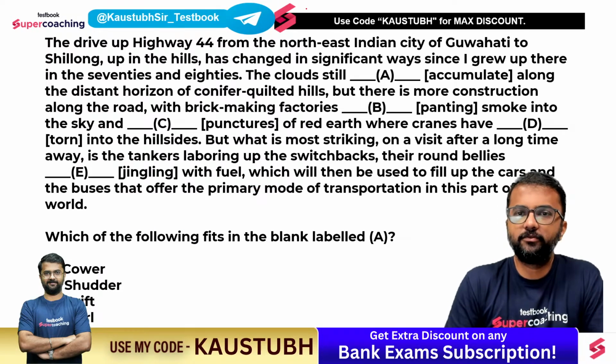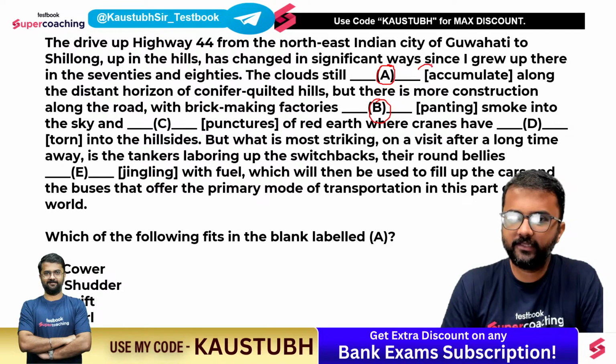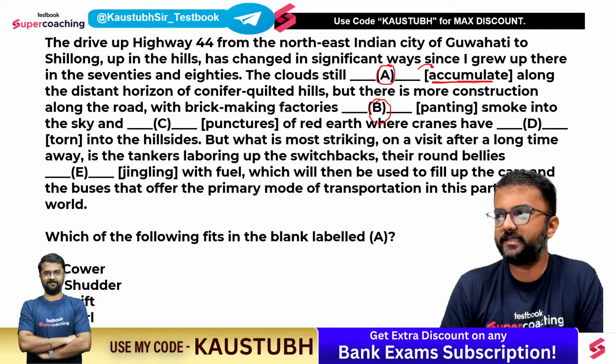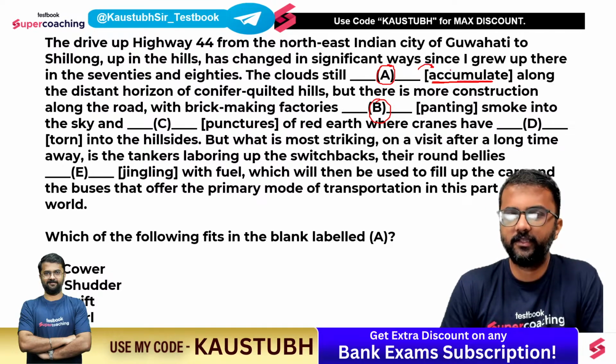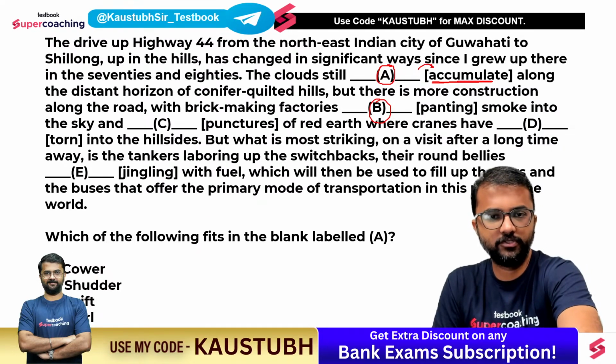Okay, now let's come to the cloze test. Now this is a paragraph of fill in the blanks, where you have to read the entire paragraph, and there are 5 words missing in the paragraph: A, B, C, D, E, and just beside the word there is another word given. Just beside the fill in the blank there is another word given in a bracket. The word in the bracket is a suggestion. If you think that the suggestion is correct, whatever is given is correct, then you can go with the 5th option, which is no improvement required.